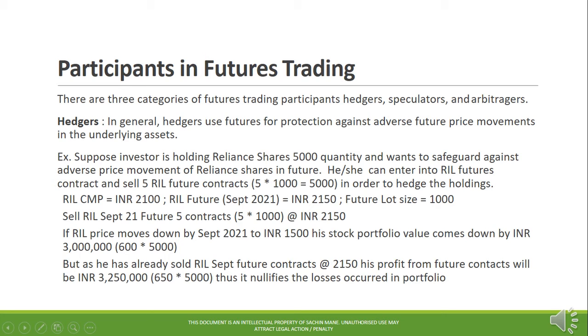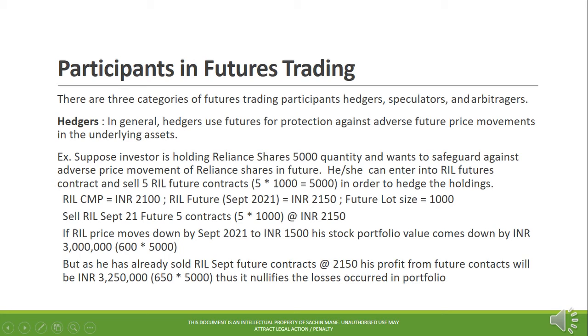movement. The investor can enter into a Reliance Industries futures contract and sell 5 futures contracts having lot size 1,000 in order to hedge the holdings. Let's assume Reliance current market price equals 2,100 Indian rupees, Reliance September 2021 future contract price equals 2,150 Indian rupees, futures lot size equals 1,000. The investor needs to take a short position in 5 Reliance September 2021 futures contracts in order to hedge his position.